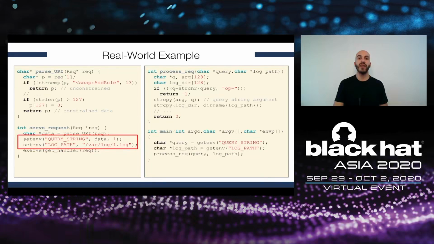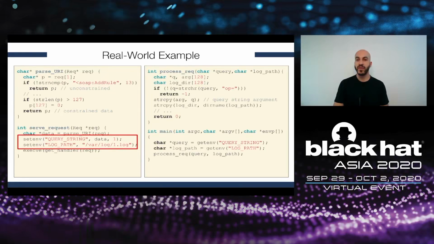In fact, while the value of the query string variable is potentially unconstrained and can be longer than 128 bytes, producing a buffer overflow, the value of the log path variable is hard-coded and constrained to a string that is shorter than 128 bytes, shorter than the buffer size, and so not producing any buffer overflow.